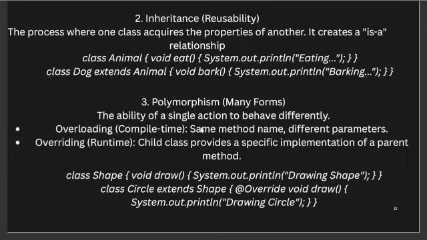And in overriding, the child class provides a specific implementation of a parent class method. In this class we will use the same method and we will change it. So if we create void eat here also, and we write barking, the output will be barking, not eating, because we override it and change the function's output. All right, so we will have an example like class Shape, void draw, System.out.println drawing shape.